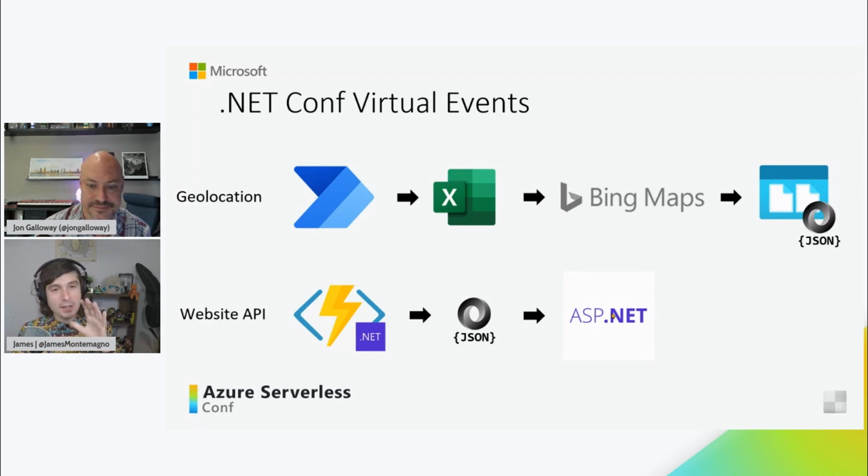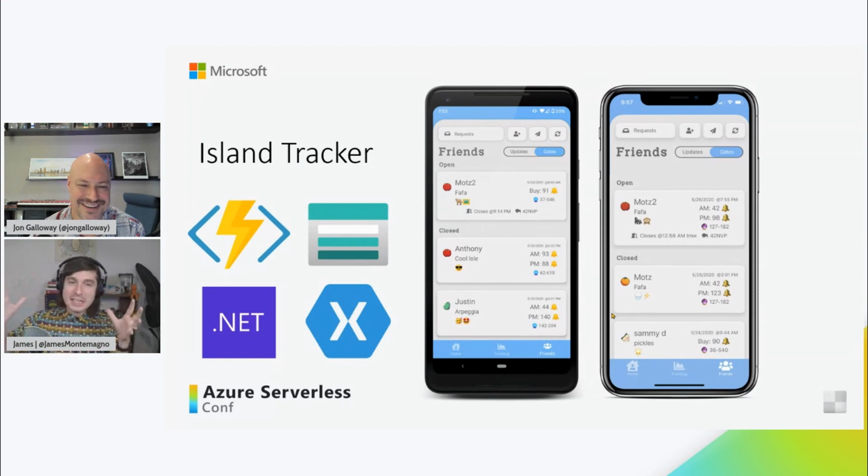That's right. I literally love this stuff so much that once I got into it, I said, what else can I make serverless? At the beginning of the pandemic, I got super into Animal Crossing on my Nintendo Switch, and I needed to figure out how to share my turnip prices with all my friends. So I created a completely serverless application called Island Tracker on the App Store. It's free, if you're into Animal Crossing.